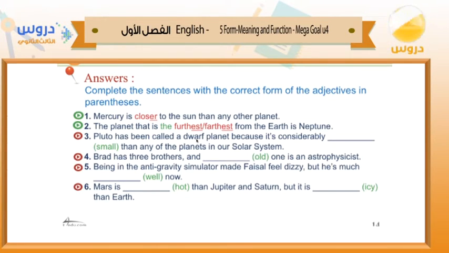Number 3, Pluto has been called a dwarf planet because it's considerably smaller than any of the planets in our solar system. So what do you think here? Than any of the planets in our solar system. What do you think here? Is it comparative or superlative?